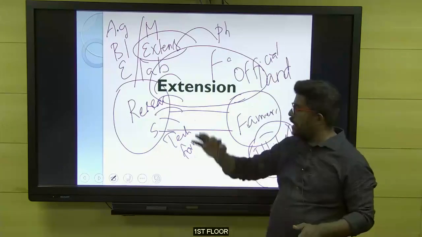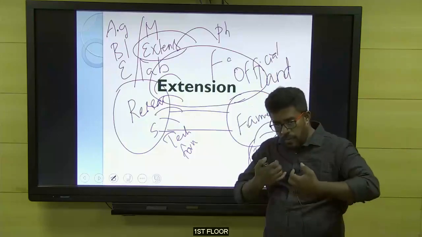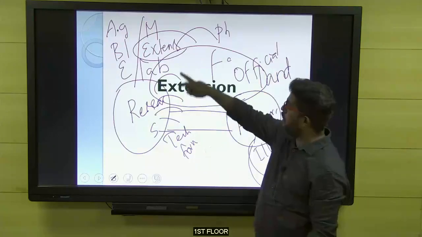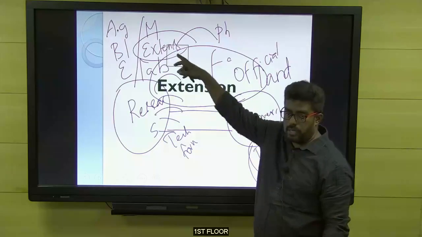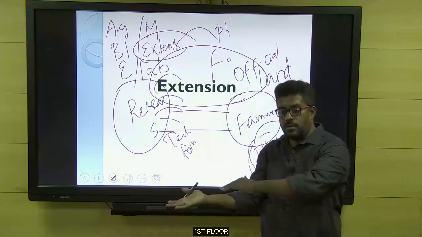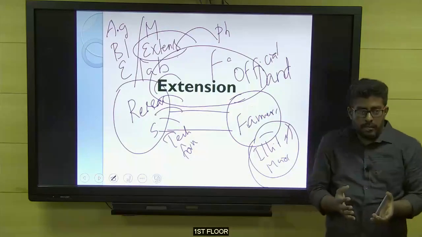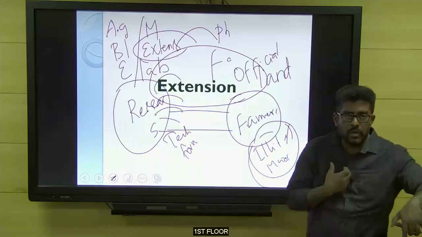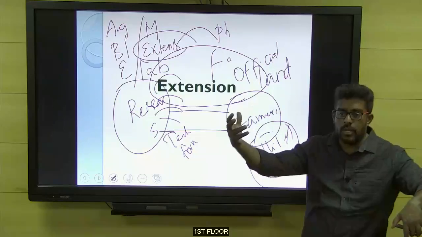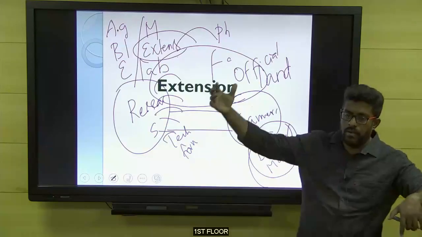They are talented people, properly educated, and at the same time trained in the extension department, which means they have the knack, the skill of taking the technology to the farmers in a farmer-friendly way. What is a farmer-friendly way? For example, if I know about a technology, I'll go to a particular village and conduct a live demonstration, inviting all the farmers.